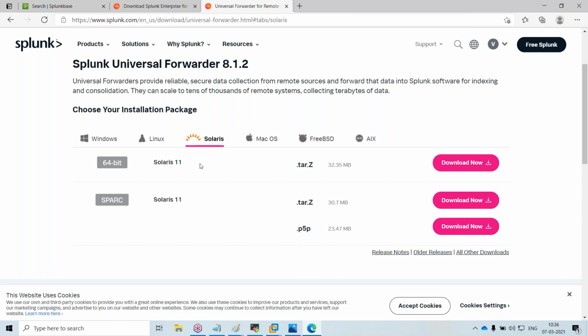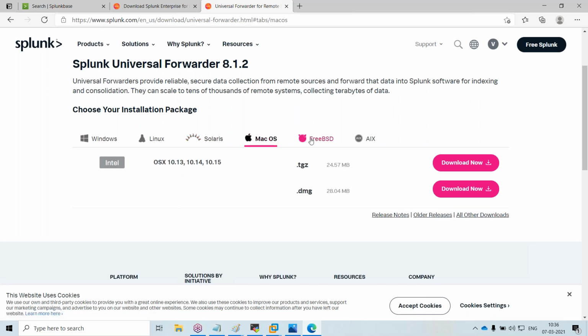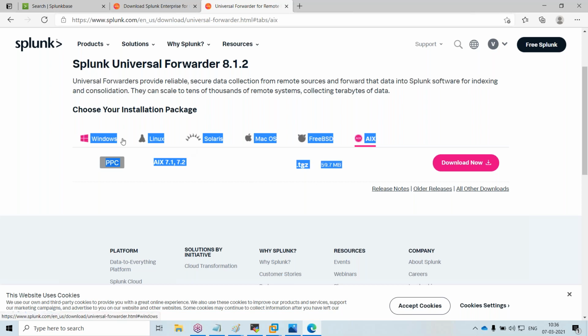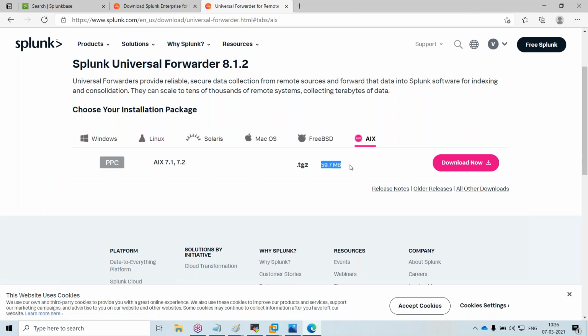These are the machines which have only Solaris software. You can also send the data from Mac. There is also FreeBSD and IBM AIX. So these are the client side supported operating systems. The package is also very lightweight, around 60 MB.